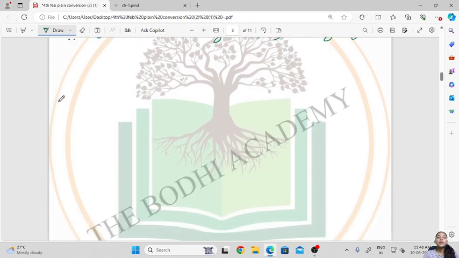Then the next characteristic is consciousness, okay, or awareness of the surroundings and being able to respond to the environment. So the fourth is consciousness. Now what this means is an organism is able to sense what is going on in its surroundings, and it is able to respond to it with a proper response.